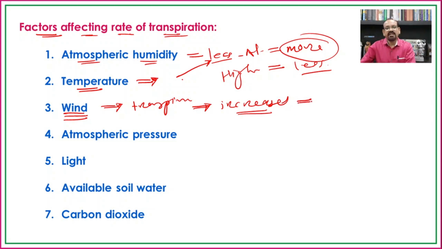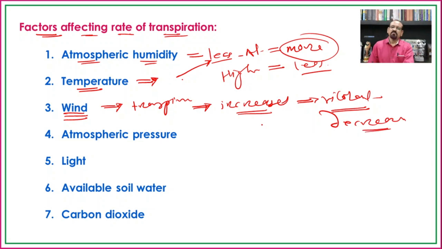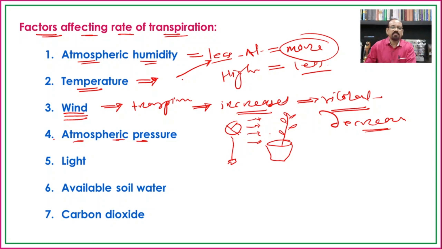But if the wind is blowing violently, meaning the speed of the wind is high, at that time there is a decrease in the rate of transpiration. For example, if we keep a plant cultivated in a pot and use a fan, there will be a reduction in the rate of transpiration. Then the next one, that is the atmospheric pressure.